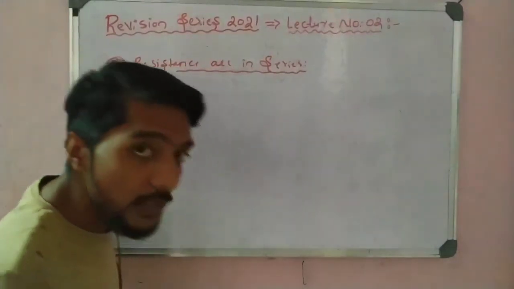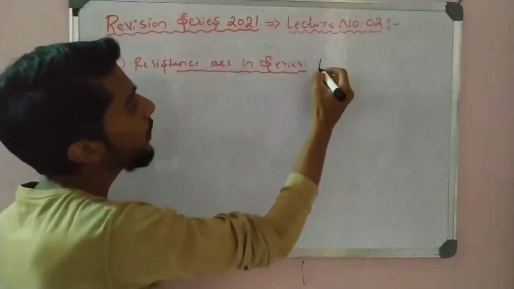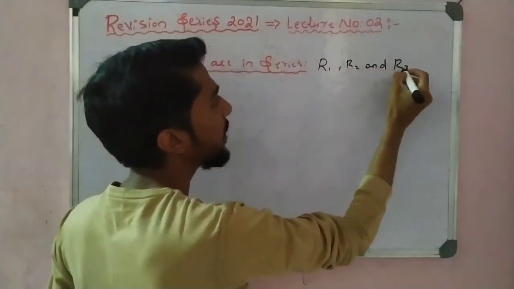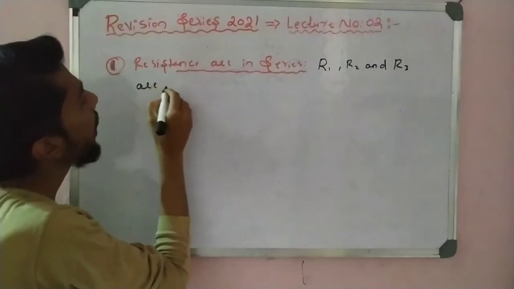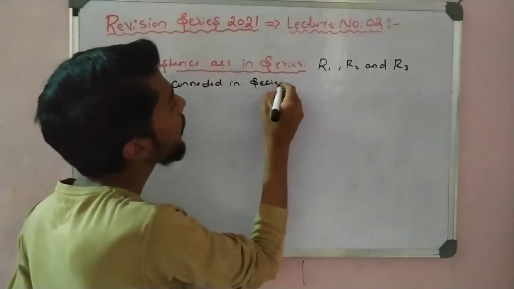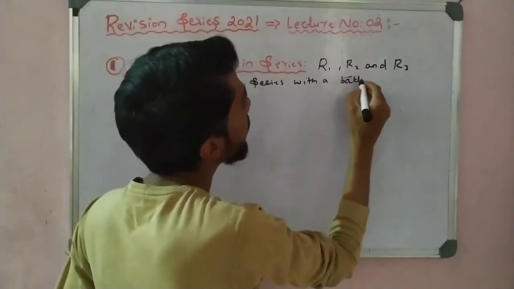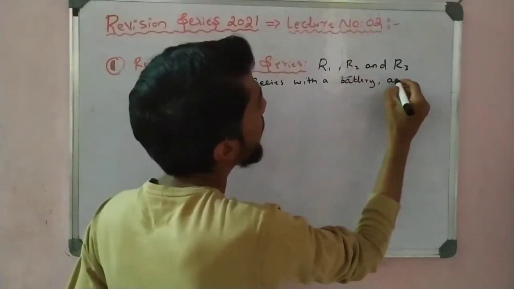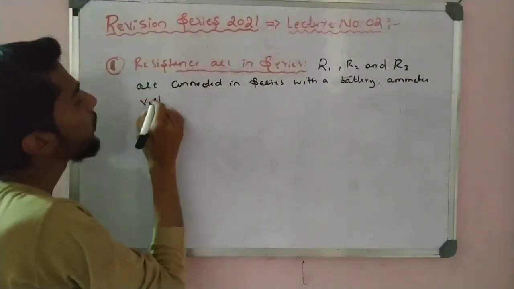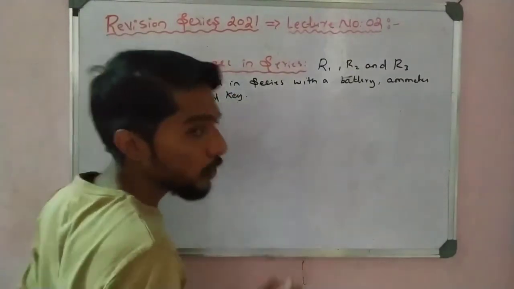So here when we take resistances in series, we first draw the diagram. See here, I can take R1, R2 and R3 and so on. Okay, and these three are connected in series with a battery, ammeter, voltmeter, and a key, a switch key. So what is the diagram?